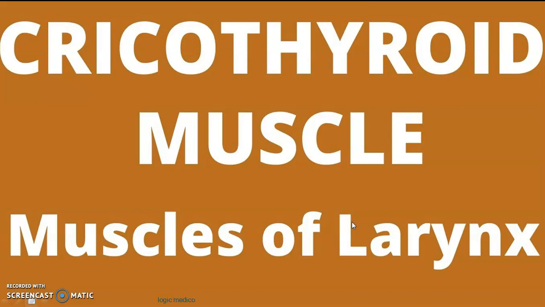Today's topic for presentation is cricothyroid muscle. It is one of the intrinsic muscles of the larynx. The cricothyroid, as the name suggests, starts from the cricoid and goes to the thyroid cartilage. But it is not that simple to be told. So let's see what this muscle is and what it does, and if it is not there, what is going to happen to that person.